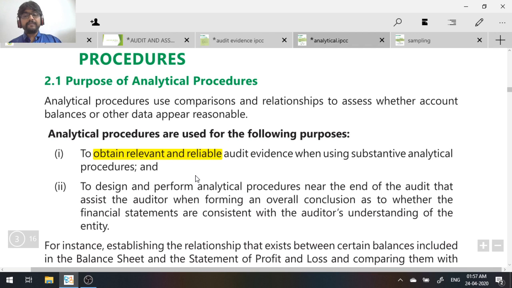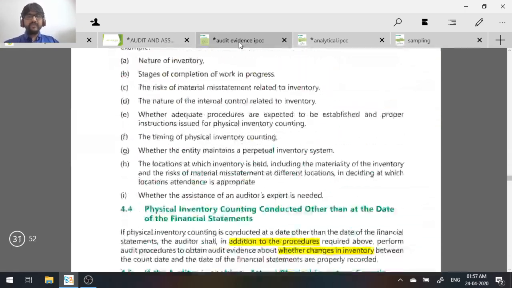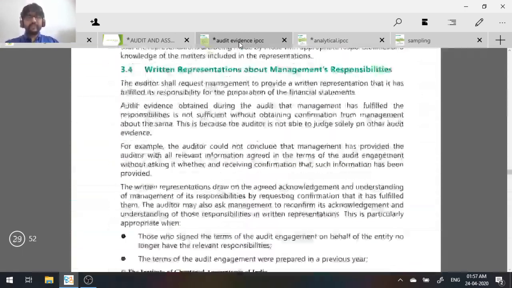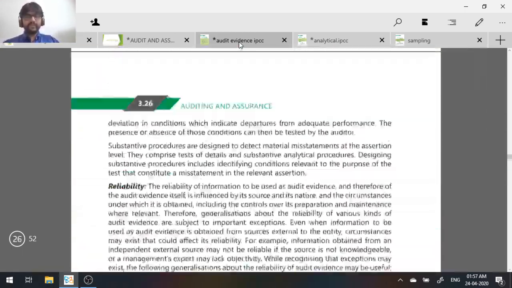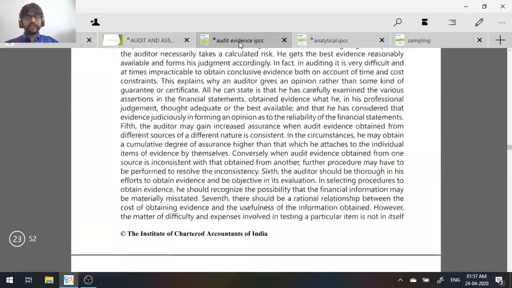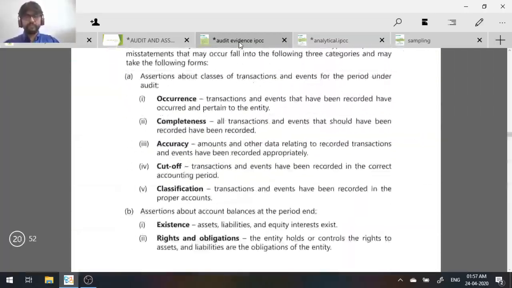Okay, and second, what are substantive analytical procedures? I will teach you when I discuss the next revision lecture. Substantive analytical procedure is basically trying, see, just to give you a small idea, audit procedures, or we'll do it now itself. In audit evidence, they have given you that diagram very neatly about audit procedures. We'll go there. Why do you have to keep it for next time? We'll do it now.